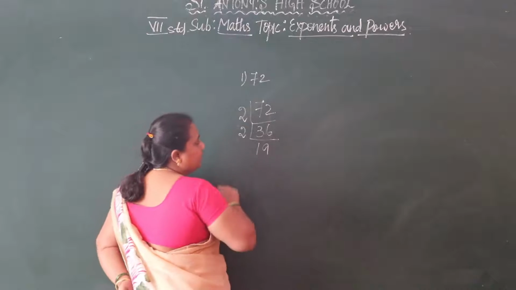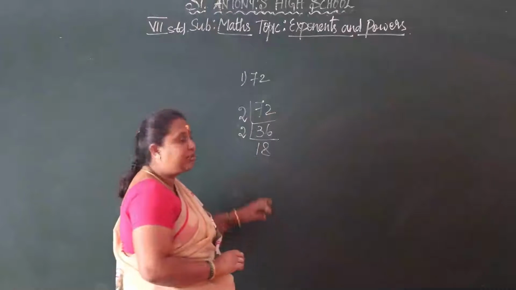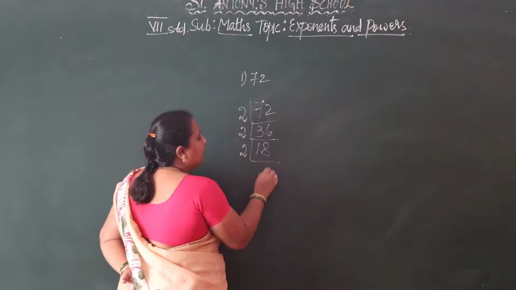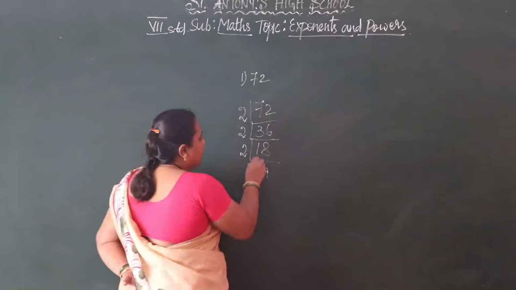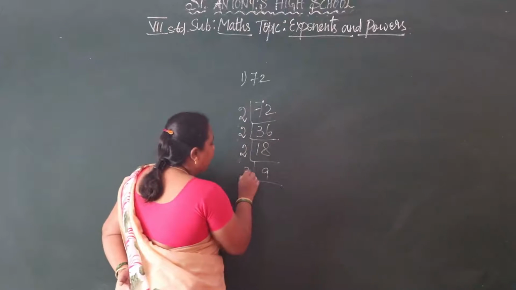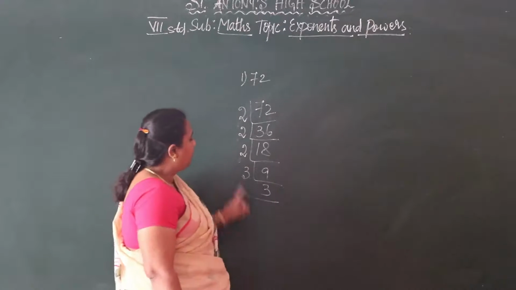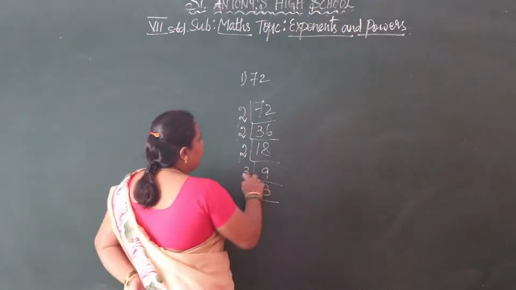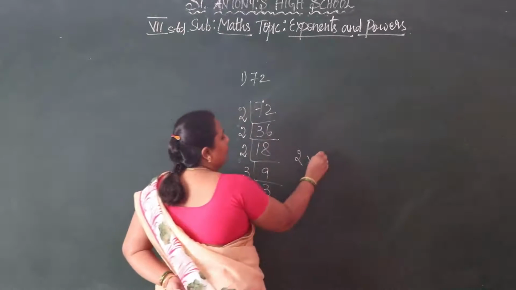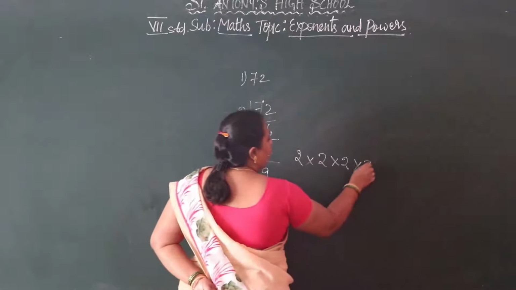Sorry, 2 8s are 16. Okay, children, so 2 8s are 16. Then 2 9s are 18. Then 9 doesn't come in the 2 table, is it right? So we have to take 3, the next prime factor. So 3 3s are 9. So we have to write this as 2 into how many times? 1, 2, 3 times 2. So 2 into 2 into 2, then 3 into 3.